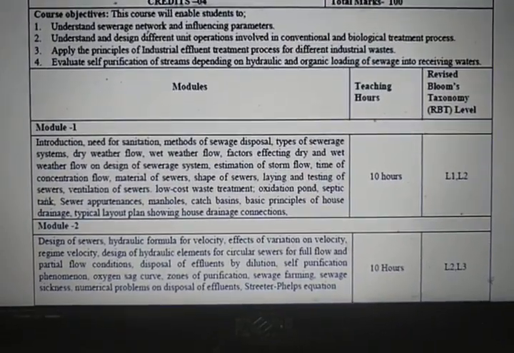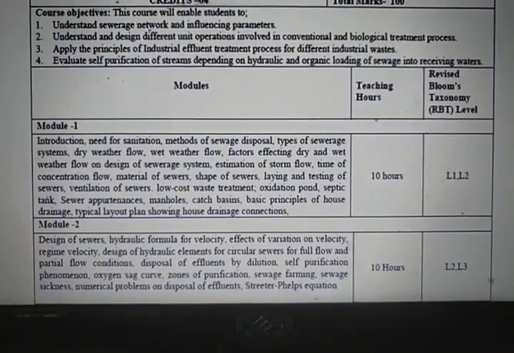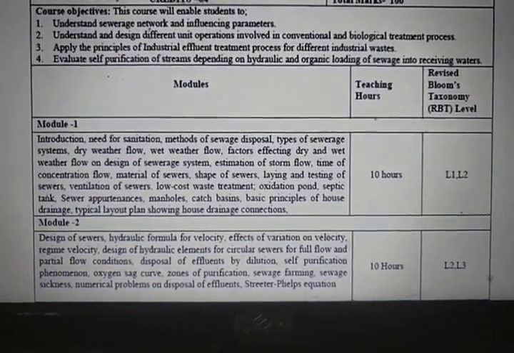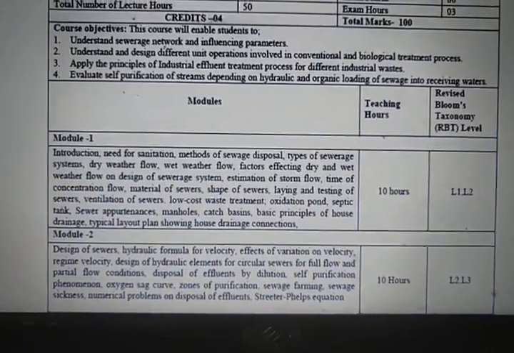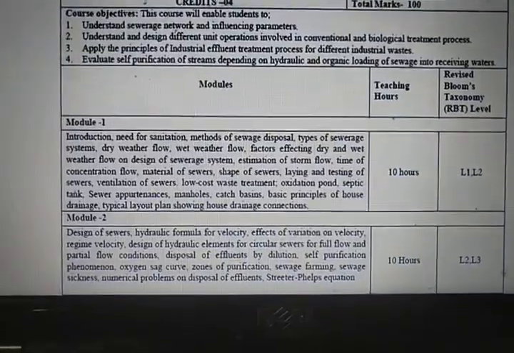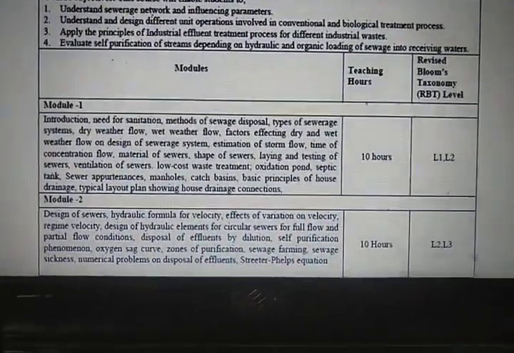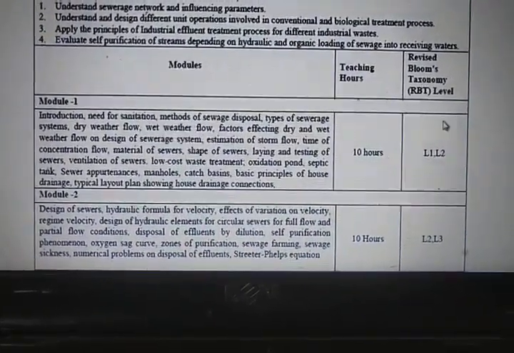Then we'll study disposal of effluents, that is what is going to happen to the receiving water bodies when you discharge the sewage. Then self purification phenomena, then oxygen sag curve, then the Streeter-Phelps model. This comes under the RBT levels of L1 and L2. That is, most of the things here you will have to understand and remember.